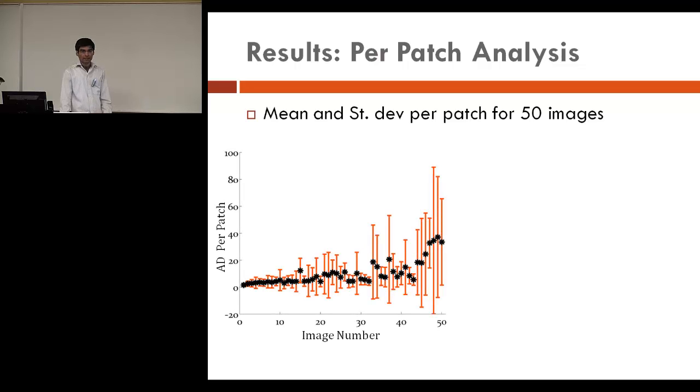So this is the per patch analysis from the different images. The images here are sorted according to the number of people. So the first image has the fewest people, around 94, and the last image has 4,500 people. So it can be expected that as the number of people in the image increases, the error also goes up.